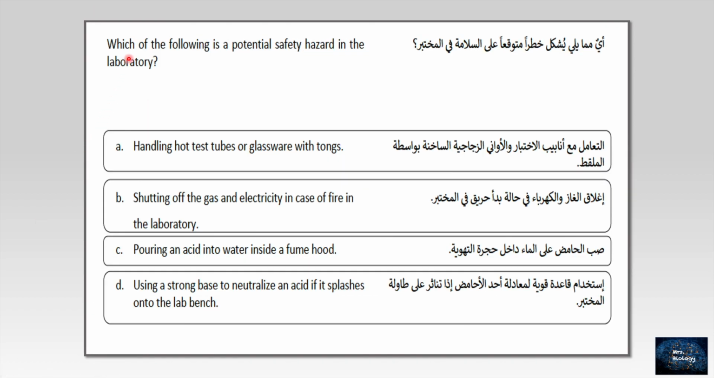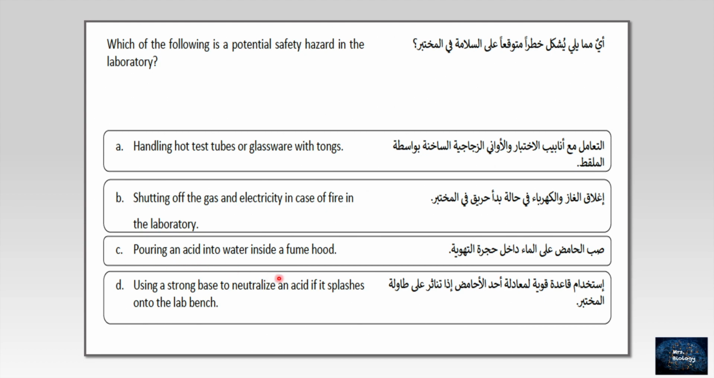This question looks easy. Which of the following is a potential safety hazard in the laboratory? Let's read. A, handling hot test tubes or glassware with tongs. That's right. That will help in achieving safety. So A is wrong. B, shutting off the gas and electricity in case of fire in the laboratory. Again, this is one of the steps that we have to follow to achieve safety. So B also is wrong.